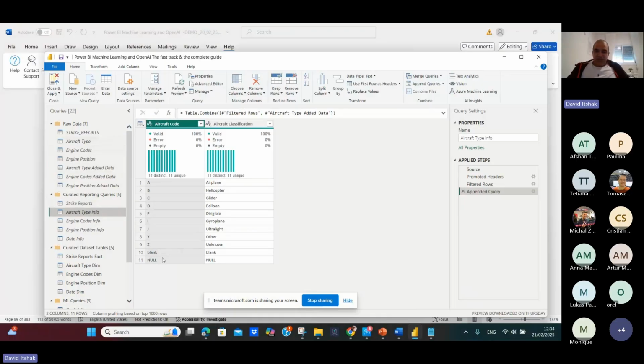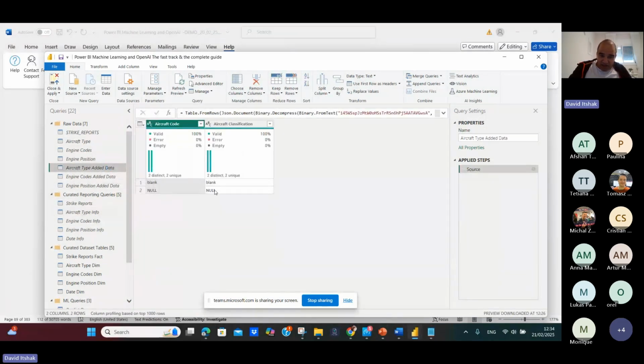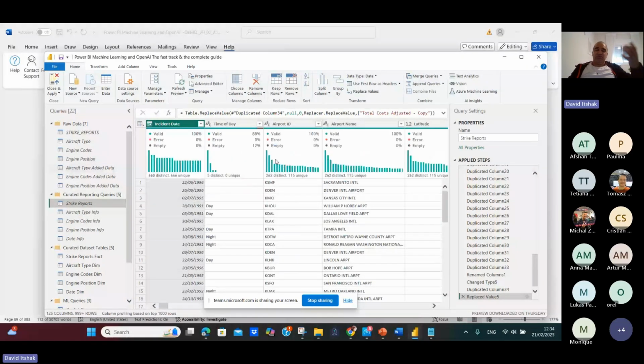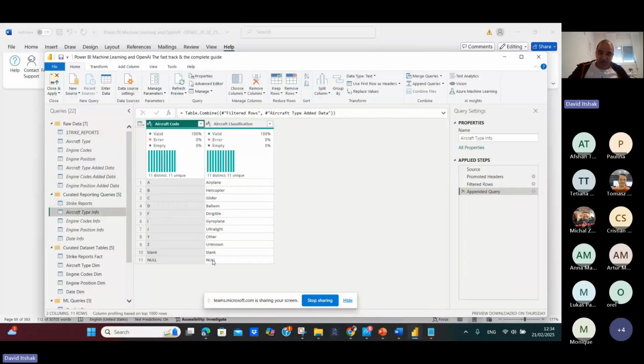You can see it here. This blank, blank, null, null is coming from this table, aircraft type edit data. Why again? The ML model does not know how to handle null value or empty value. So I go to struct report, change all the null values to the word blank, go to aircraft type info, okay?